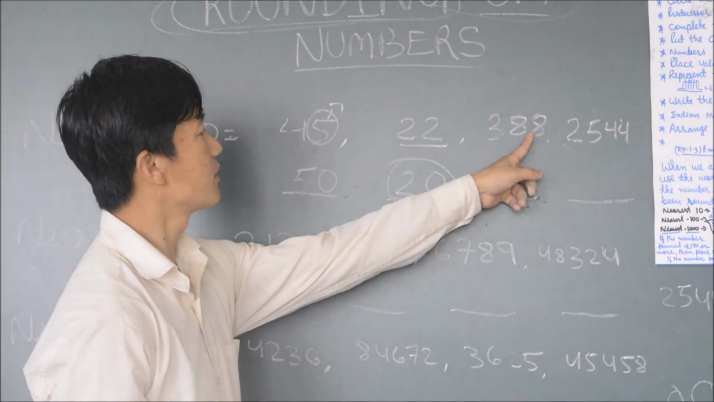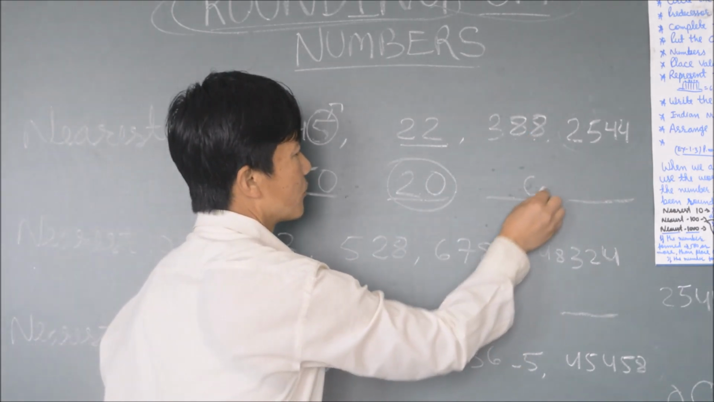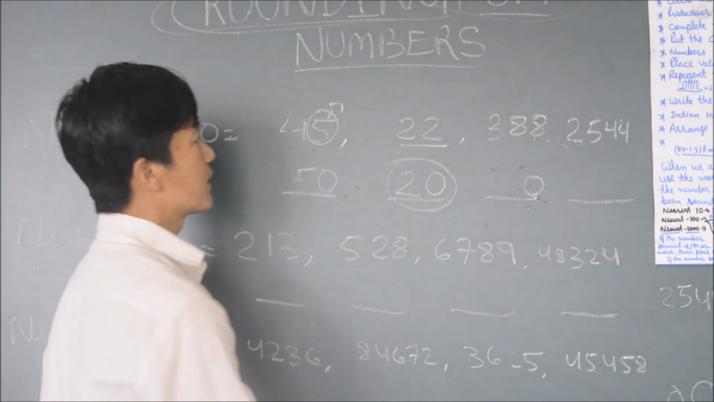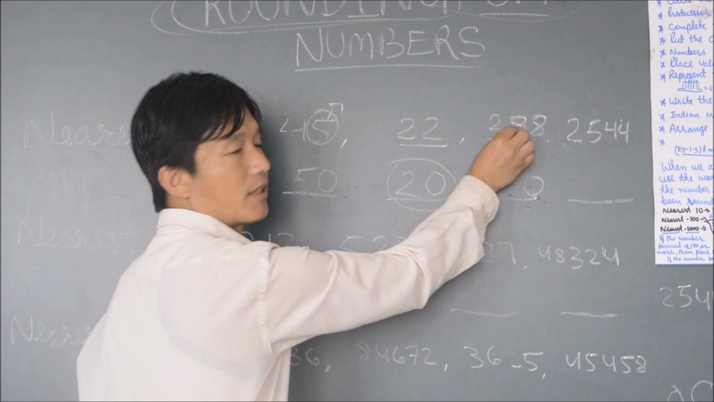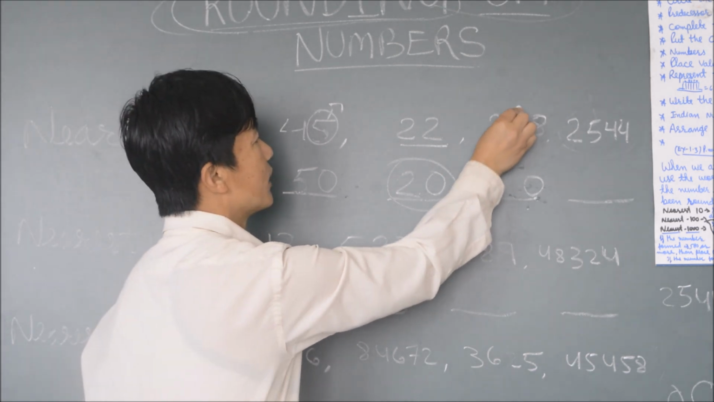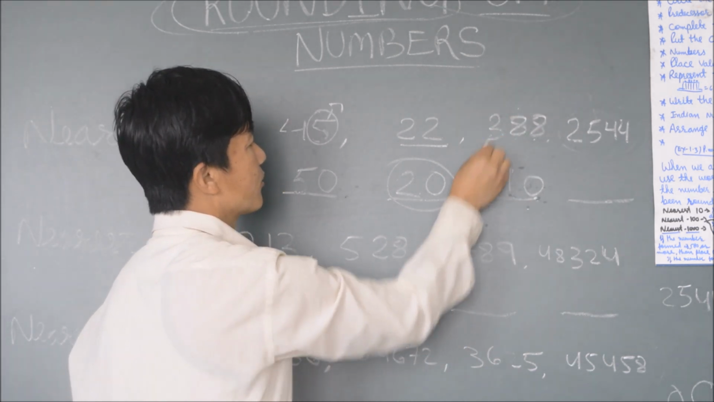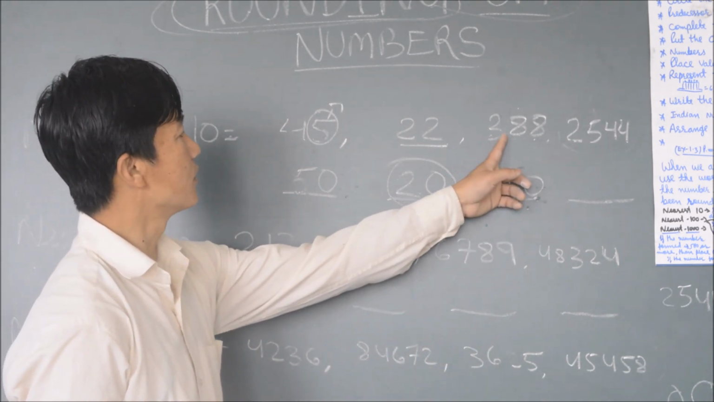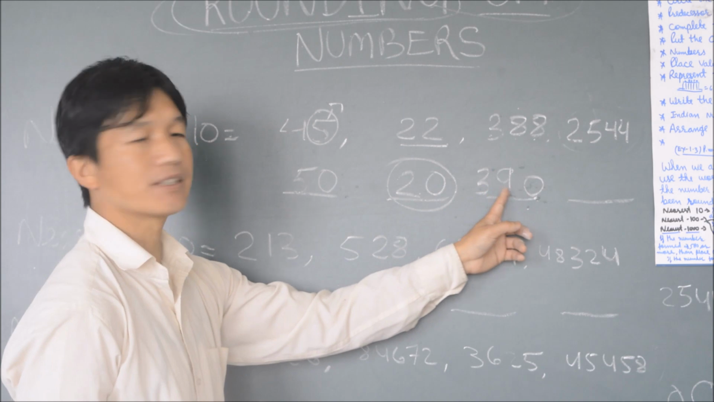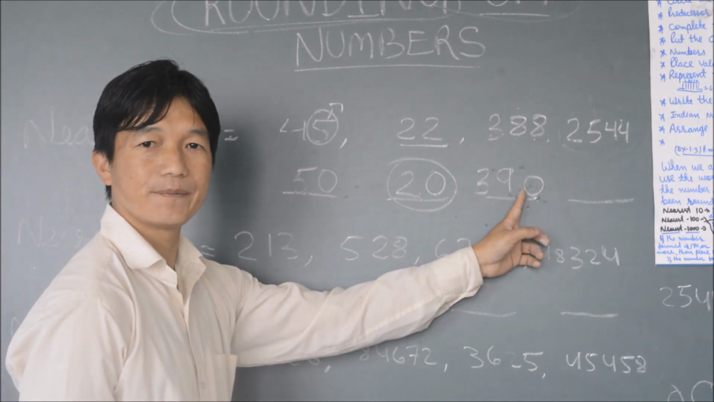That means first we put 0 in the ones place. After that, this 8 is greater than 4, that means we have to add 1. So 8 plus 1 is 9, that means 90. And 3 is 3. That means rounding off 388 gives 390. Are you getting the point?